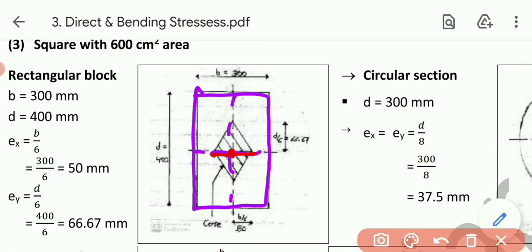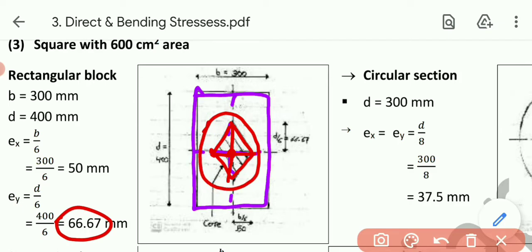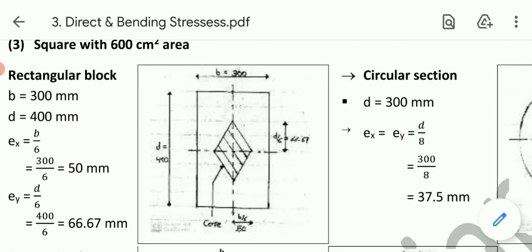And in the vertical dimension Ey is 66.67. So from the center go upward 66.67, go downward 66.67, and then just join these 4 points like this. So ultimately this is our kernel of the section. Okay, so that's the criteria.